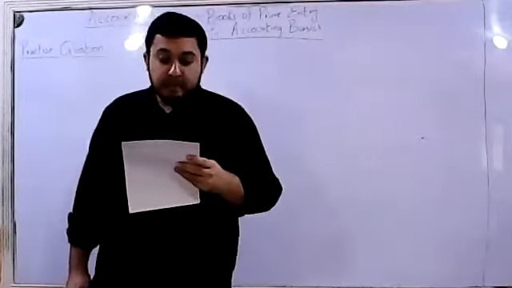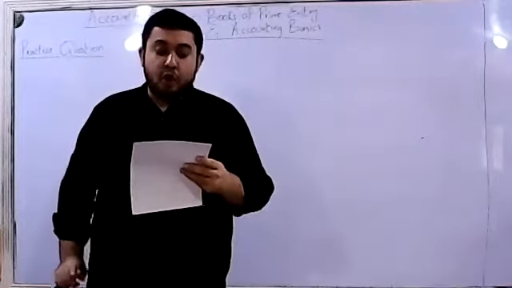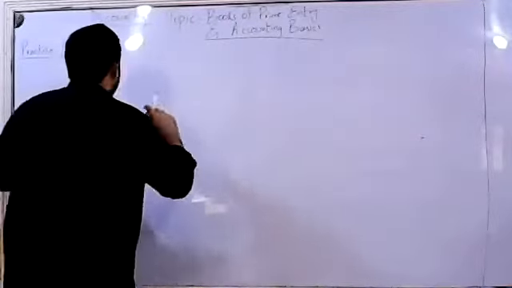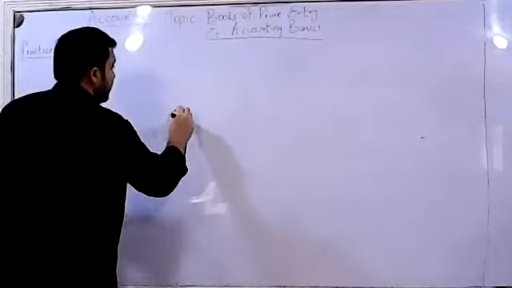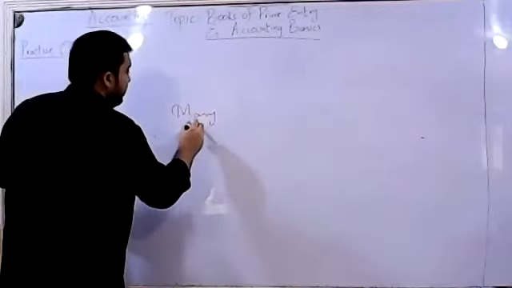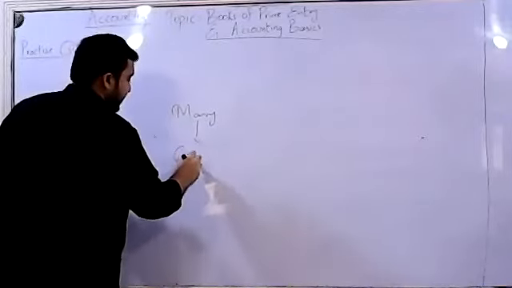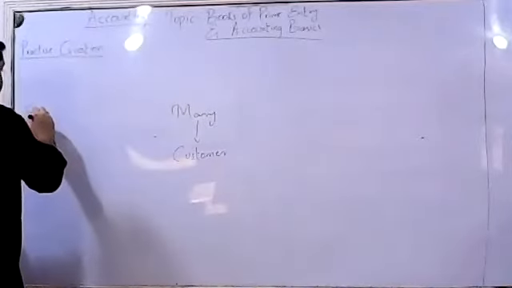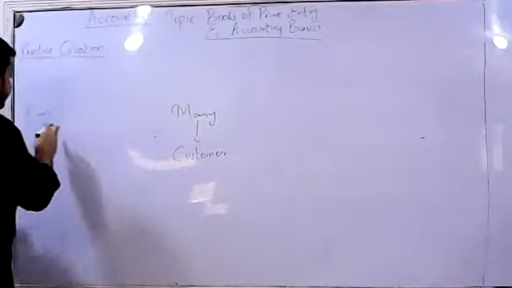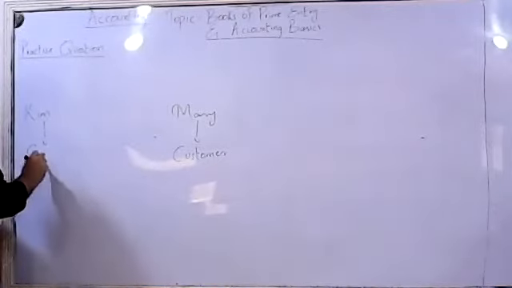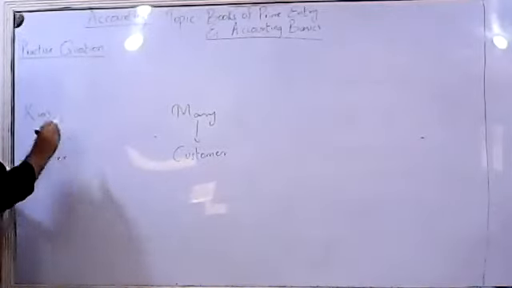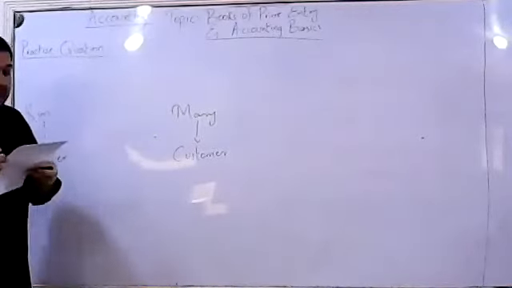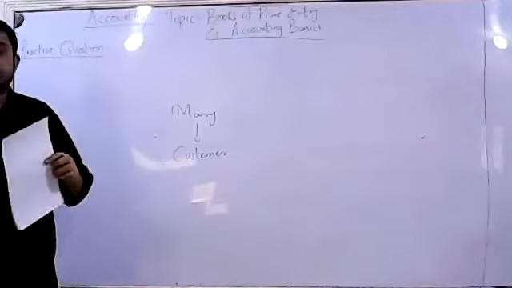Question number 1: Mary buys goods on credit from Kim. So before we move on to anything else, we will identify Mary as a customer, obviously, because she's buying goods. And who's the seller? The supplier. Kim is the supplier. Mary buys goods from Kim. Mary receives 14% trade discounts.